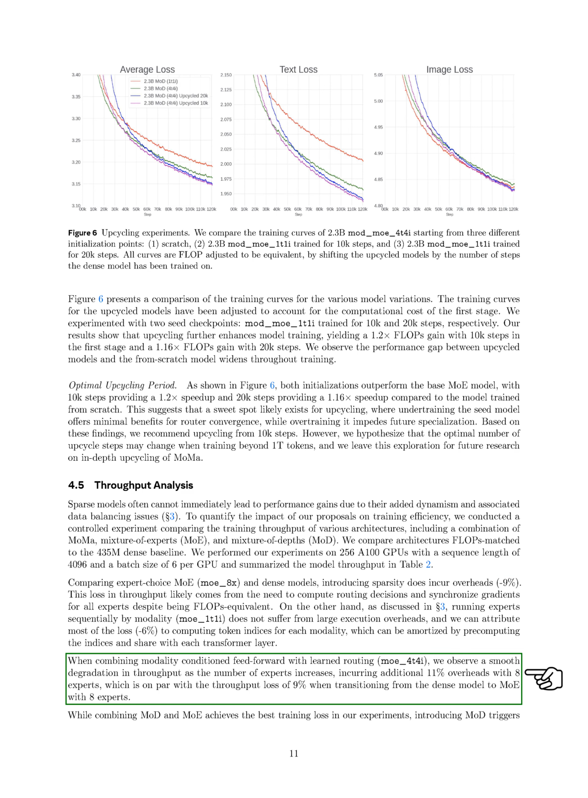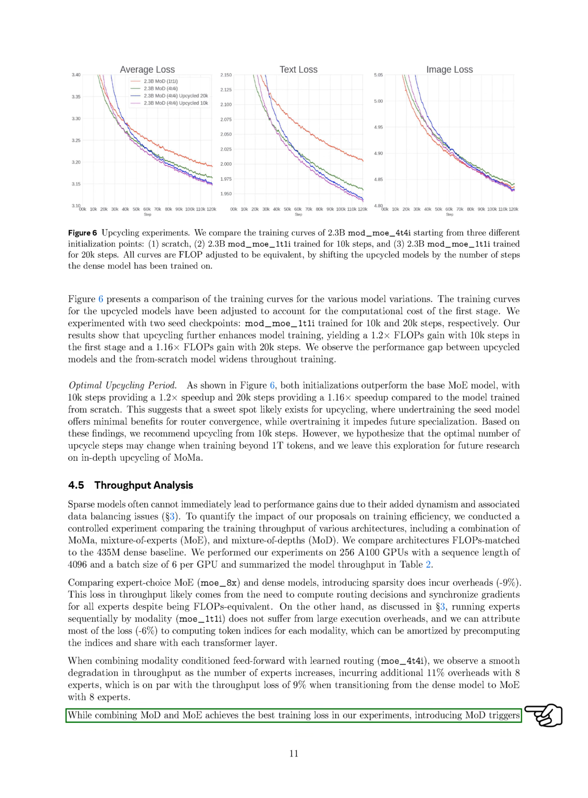When we combined modality-conditioned feed-forward with learned routing, we saw a gradual decline in throughput as the number of experts increased, with an additional overhead of 11% when using 8 experts. This loss was similar to the 9% decrease we experienced when moving from the dense model to the MoE with 8 experts.